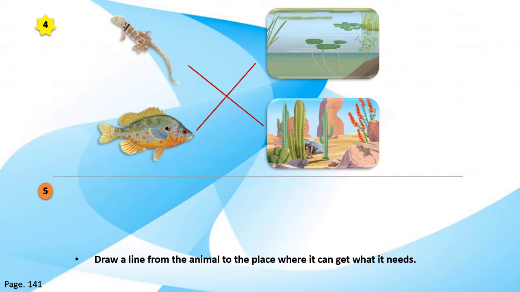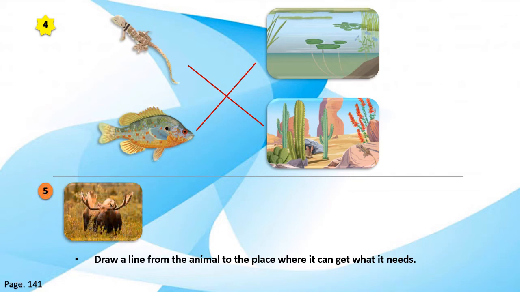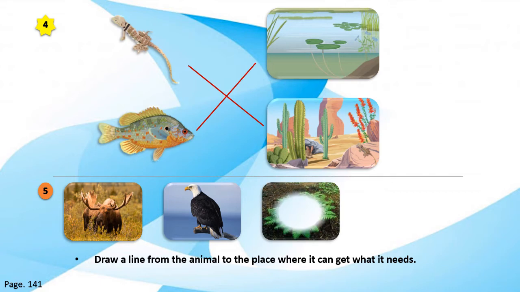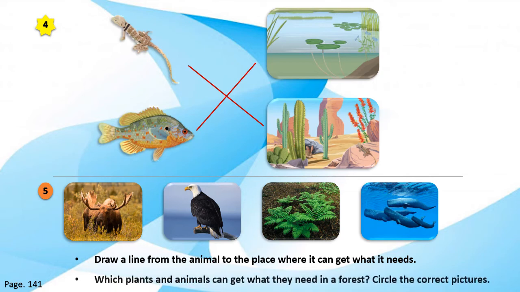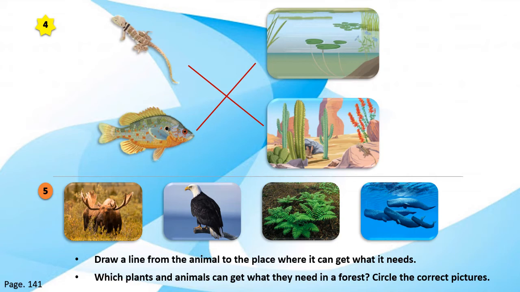And now, for question number 5, we can see a picture of a moose, an eagle, a plant called fern, and some whales in an ocean. And our question is, which plants and animals can get what they need in a forest? So, let's think about it.